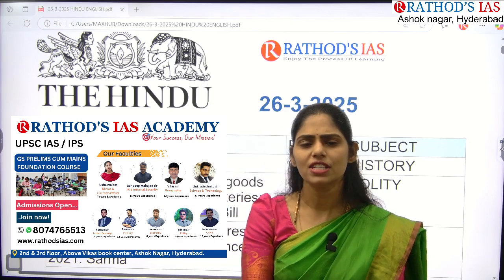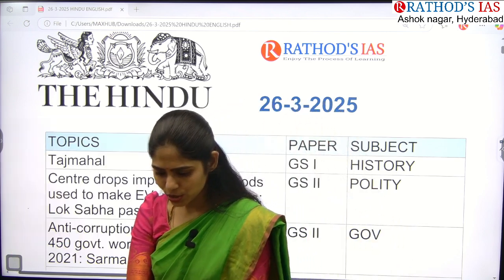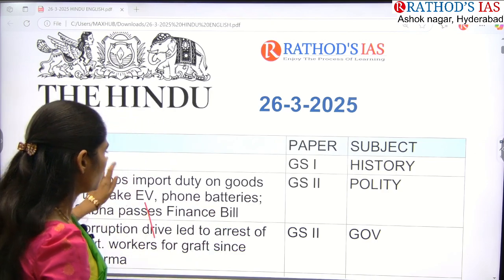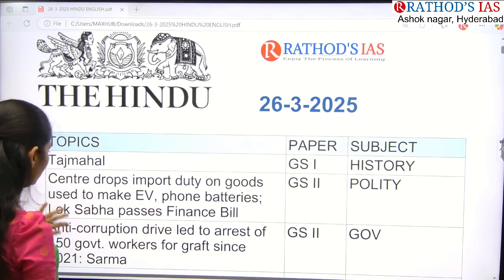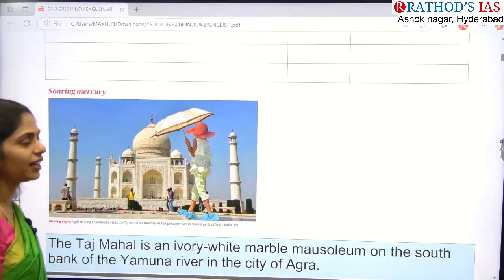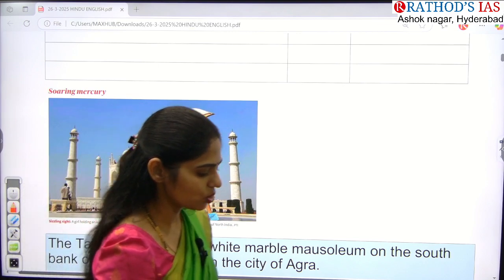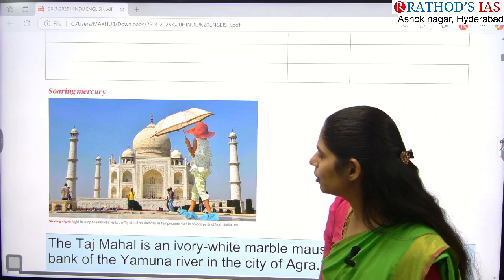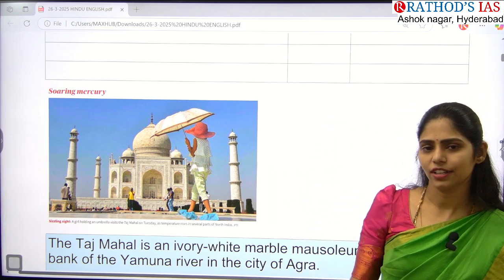Okay, so now let us see the first important article. Actually, in today's newspaper, I found a very interesting image. See this image. What is this image? Taj Mahal, right? Okay, so in your UPSC, where will you be seeing about this Taj Mahal? In your art and culture, right?